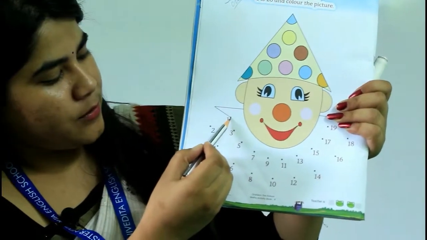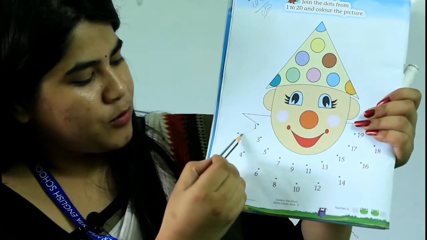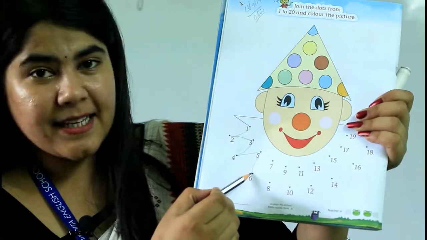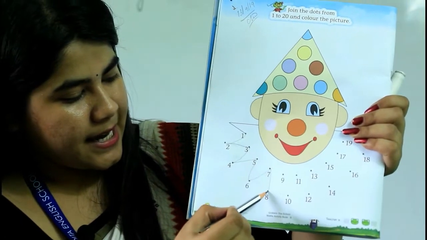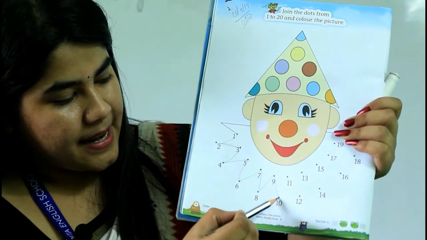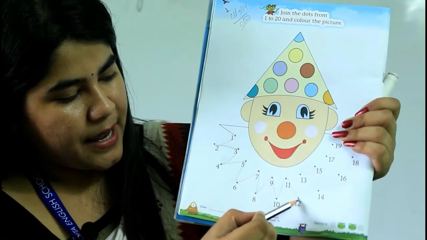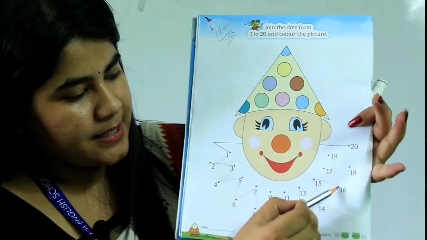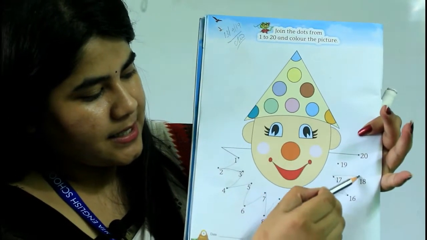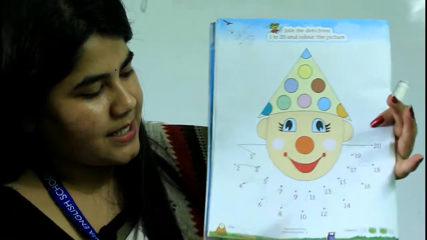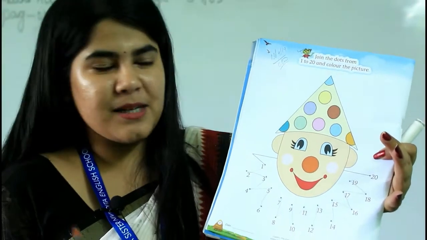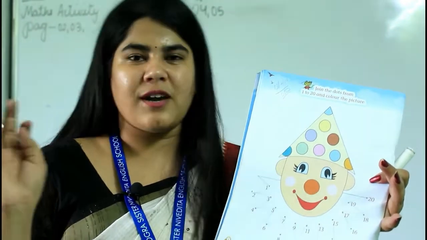First starting from 1, then it's 2, then move on to 3, then 4, then 5, 6, 7, 8, 9, 10, 11, 12, 13, 14, 15, 16, 17, 18, 19 and 20. Now see, what is it? The picture is completed. The dress of the clown is completed. Now you can use your own favorite color to color this, okay, to fill this.